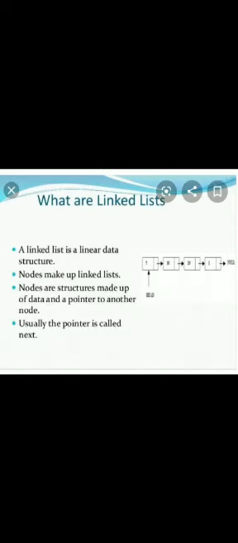There are different types of linked list we are going to see. The very first type is the single linked list. After that, there are some drawbacks with the single linked list, so the concept of circular linked list was invented. There are some drawbacks with the circular linked list, so the concept of double linked list was invented. So we are going to see the types of linked lists one by one.